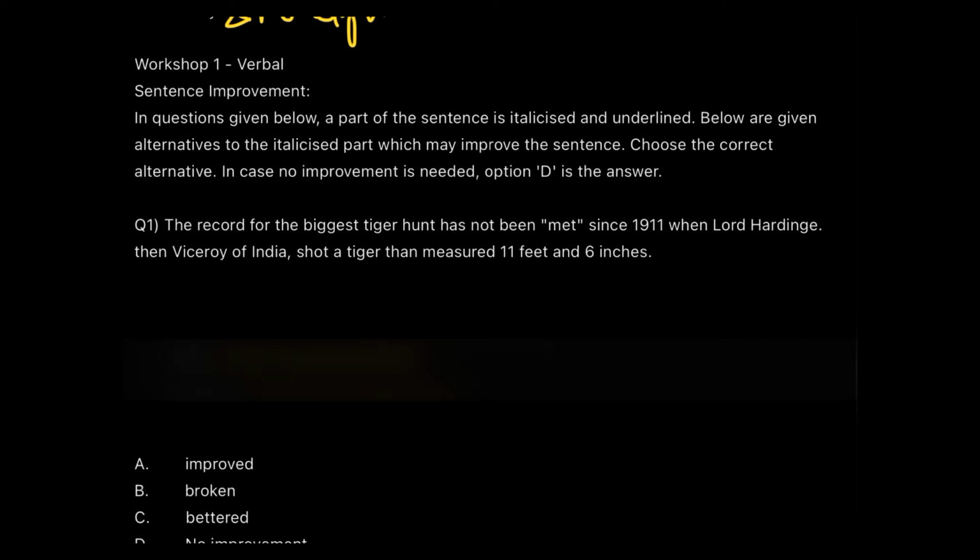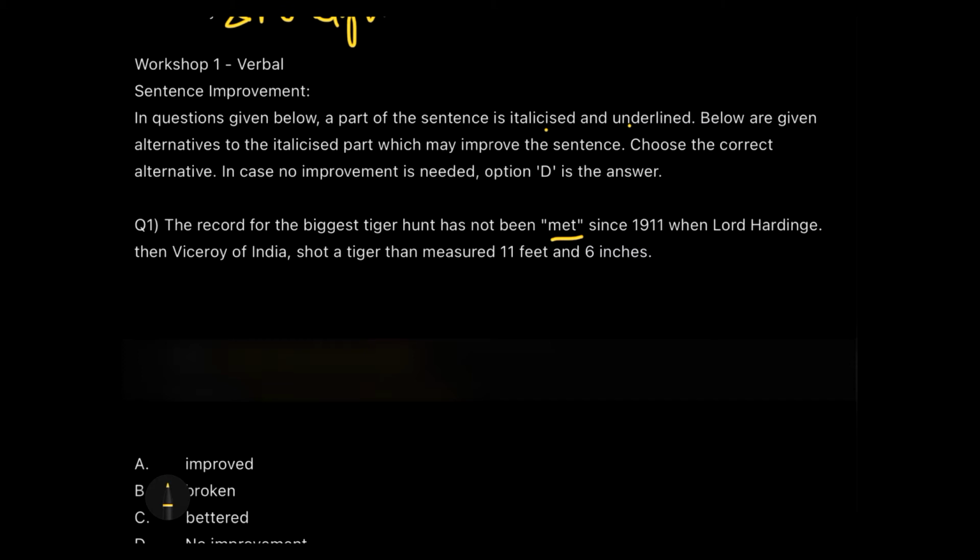Now, have you ever thought that sentence correction and sentence improvement, how are these two different? The difference between these two is just that sentence improvement we can also call restatement. That means this is not the wrong one, it's not an error, it's basically something which can be replaced with another set of words or a single word. So here, instead of making it italics and underlined, I have just double quoted it for easy viewing, so you can just understand.